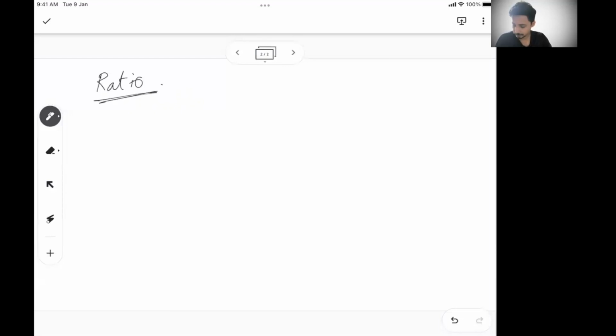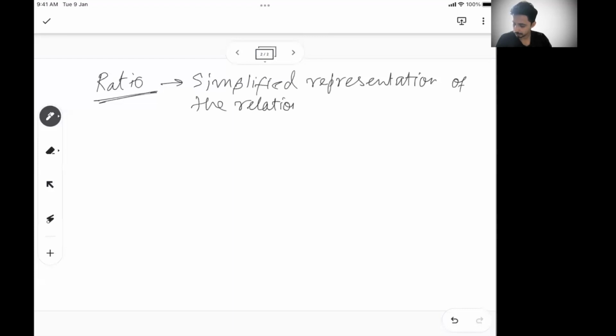So if I say, a simplified representation of the relation between two or more entities. Now, what do I mean by that?